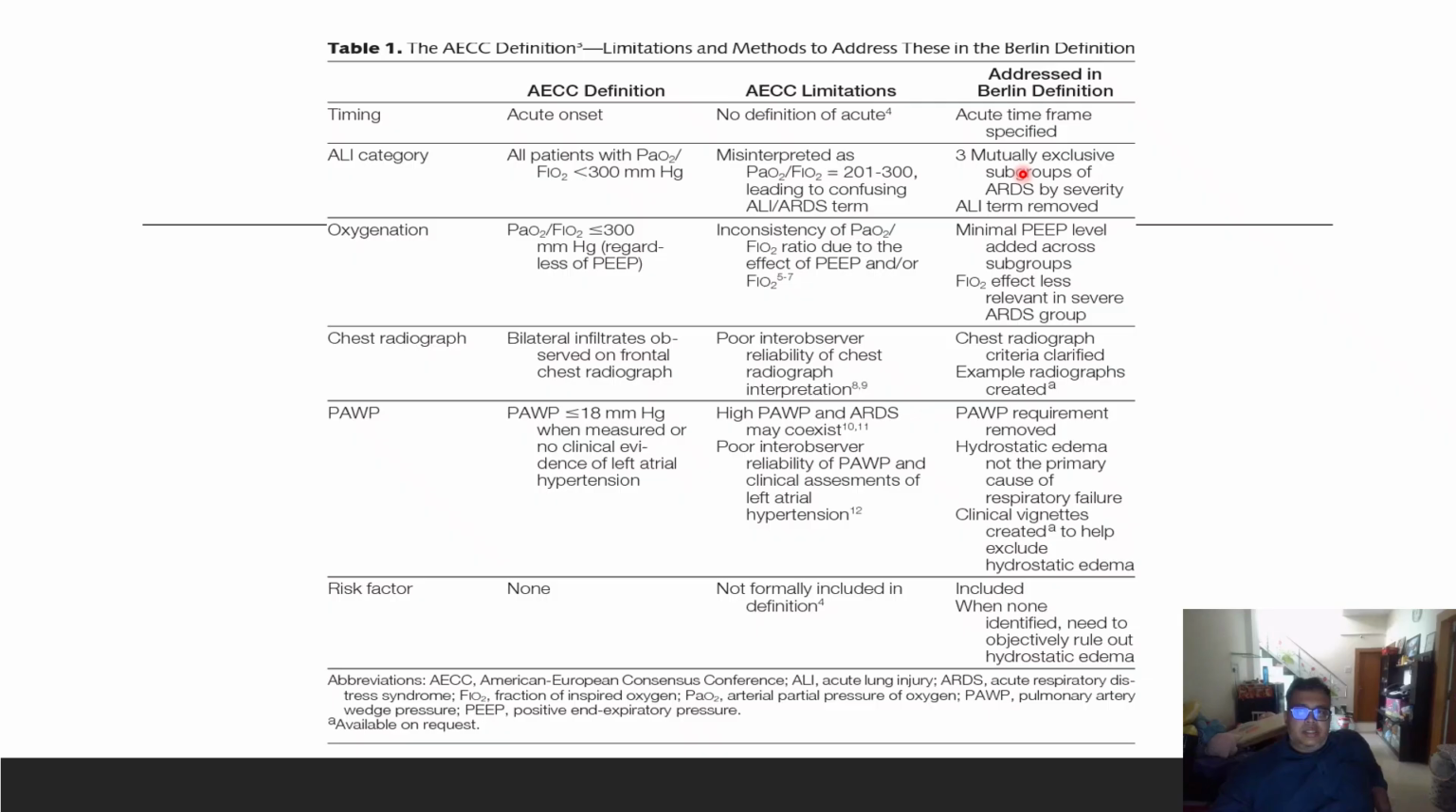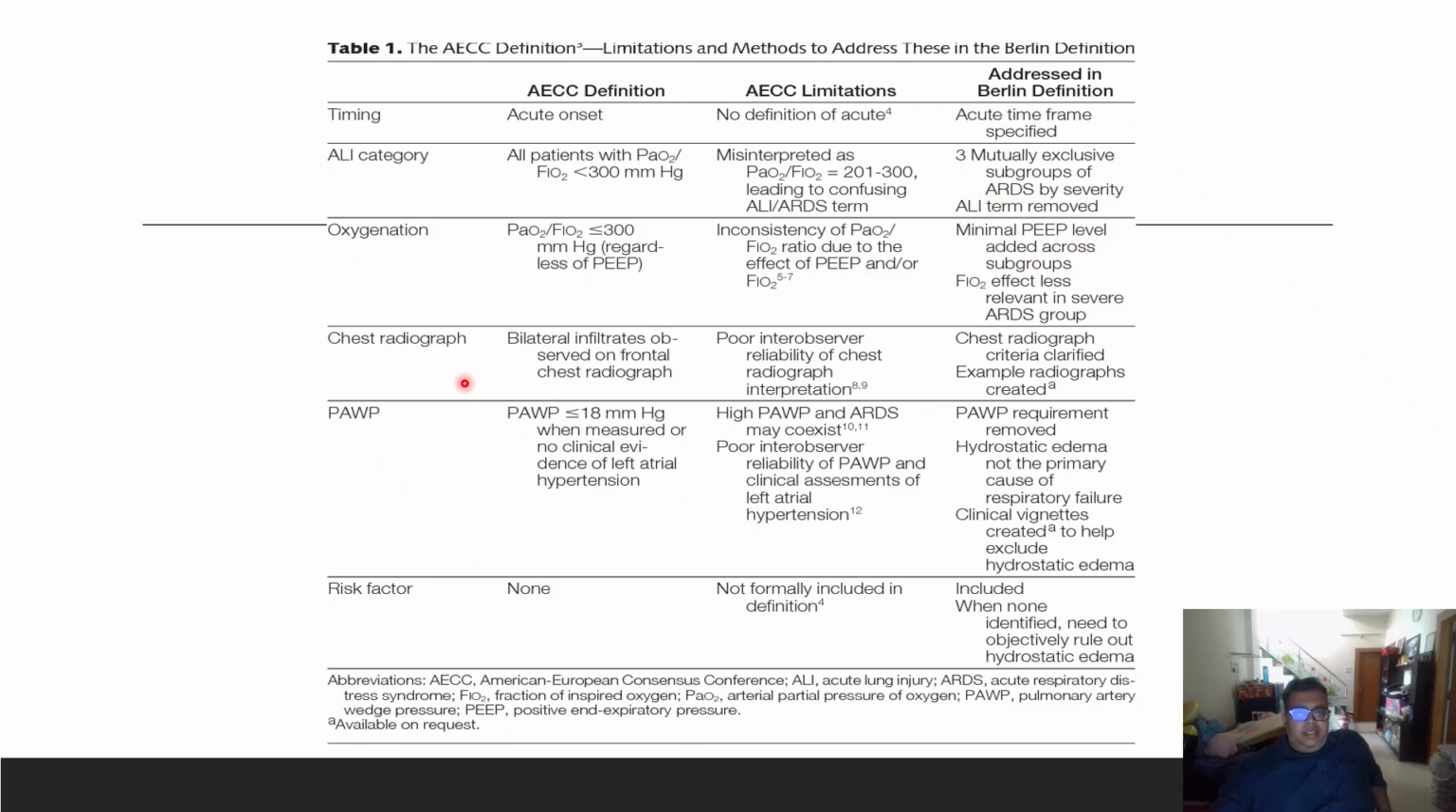So Berlin addressed three mutually exclusive subgroups of ARDS by severity. The ALI term was removed. The Berlin definition removed the term ALI and classified all three groups as ARDS: mild, moderate and severe. Coming to oxygenation, the AECC didn't mention anything regarding the PEEP, which was addressed in the Berlin definition, and they included a minimal PEEP level of more than or equal to 5 centimeters.